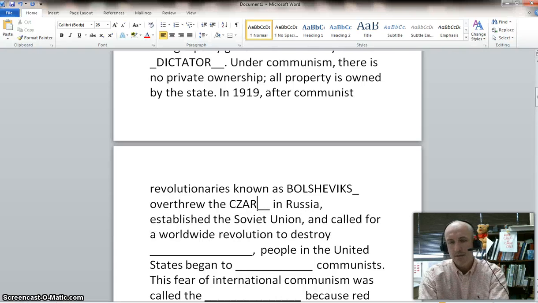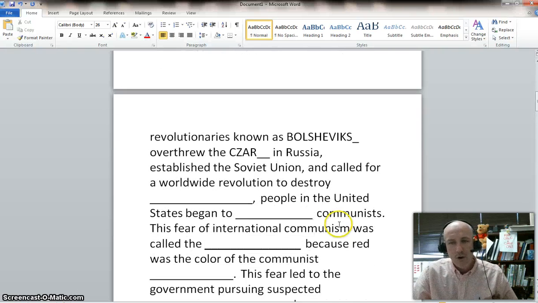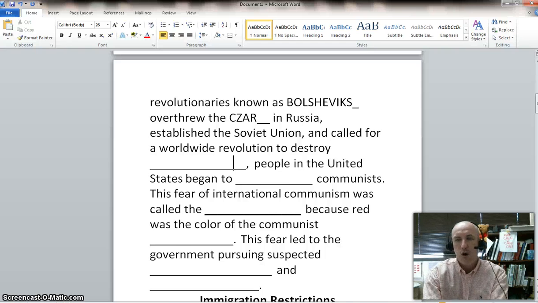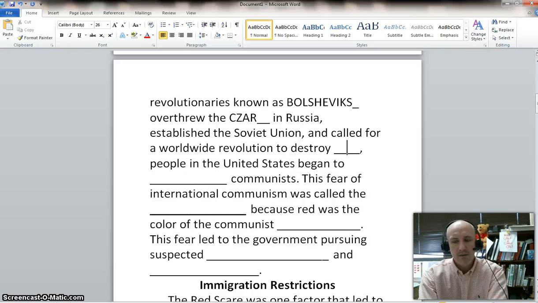You can spell that a couple different ways, T-Z-A-R. I like C-Z-A-R. They overthrew the leadership in Russia, established the Soviet Union, and called for a worldwide revolution to destroy what we are. What type of economy do we have? To destroy, that's right, can you say it?